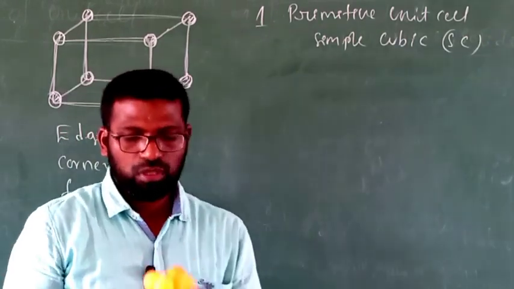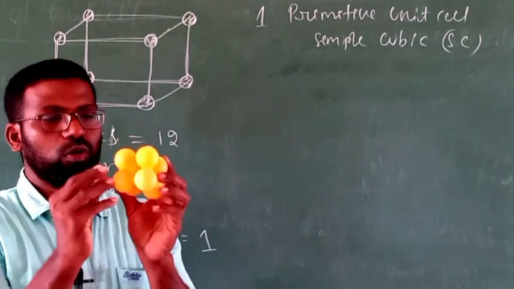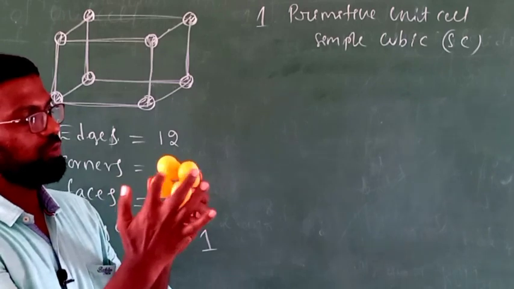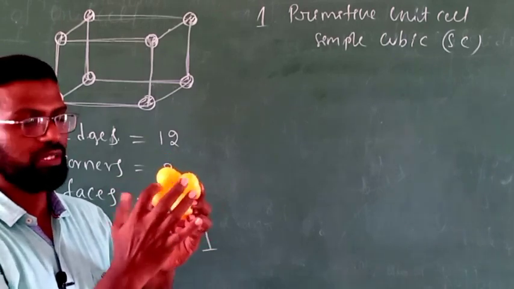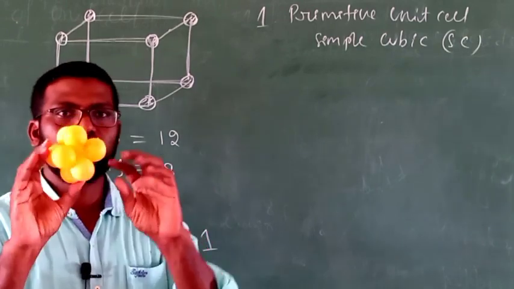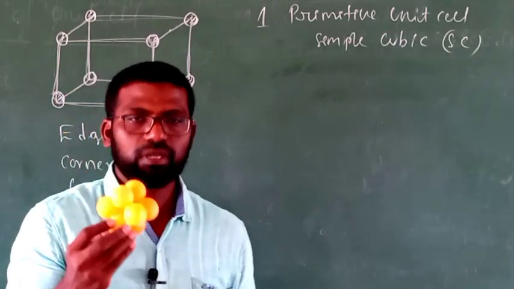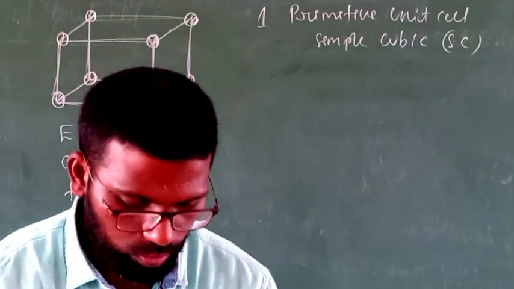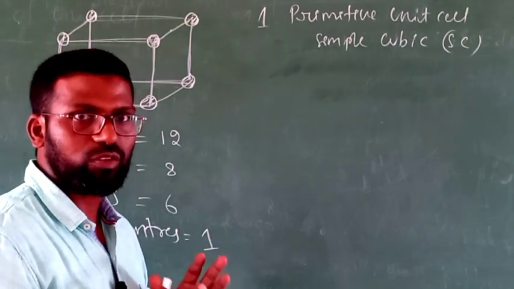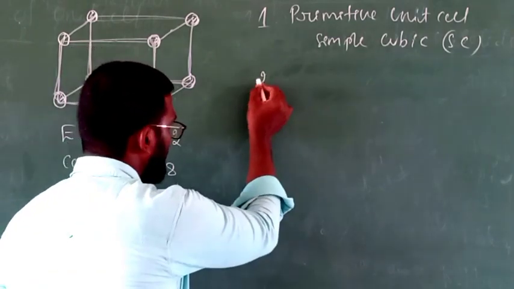Now I will show you a primitive unit cell model prepared by me using small plastic balls. See here, there are 4 particles, 1, 2, 3, 4, at 4 corners, and on the back side 4 more particles at 4 corners. This is the simple arrangement of a primitive unit cell or simple cubic. So a primitive unit cell will have how many particles? 8 particles. At what positions? At 8 corners. Try to remember, it's a very important point.